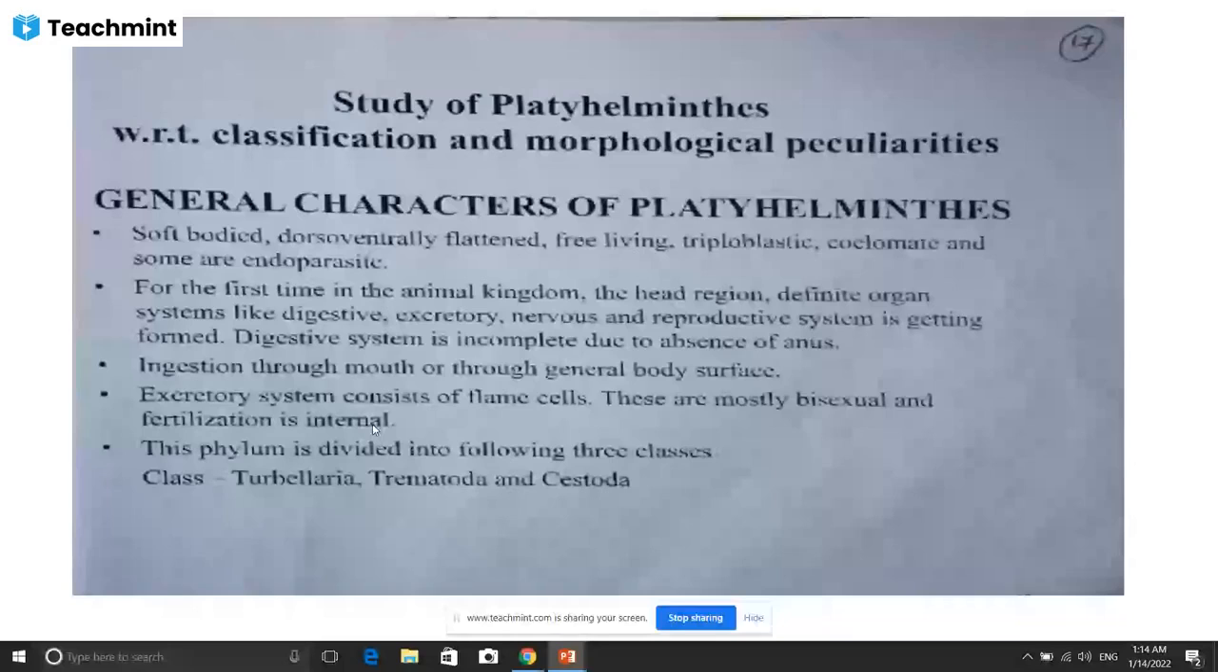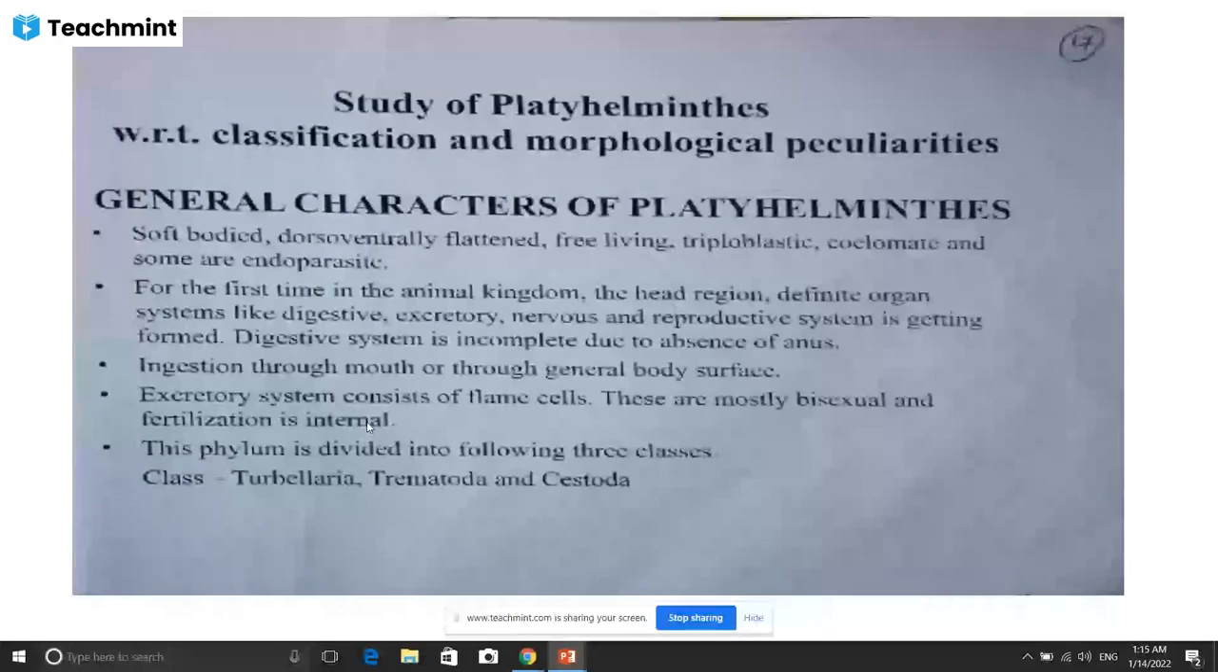So external fertilization is when animals lay eggs in the water, and in the water the male and female gametes fuse together, so fertilization takes place outside the body of the female. That is called external fertilization. But internal fertilization means the fertilization takes place inside the body of the animal.